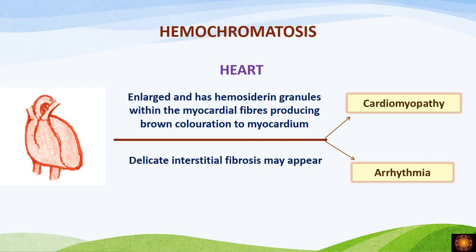Now what happens in the heart is that the hemosiderin gets deposited in the cardiomyocytes. So when you have a deposition, there is an increase in size. So you have an enlarged heart with cardiomyopathy, and even here we can have fibrosis and deposition of this hemosiderin affecting the conduction system that can cause arrhythmias. So finally the patient will present with cardiomyopathy, or he can present with arrhythmias.